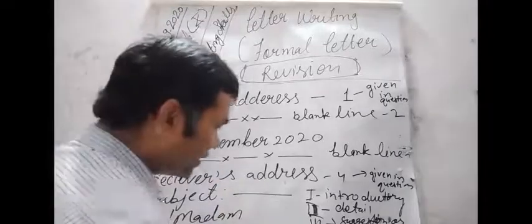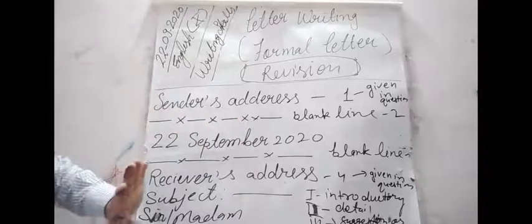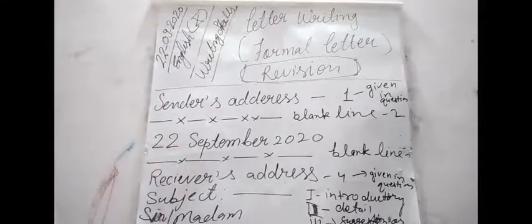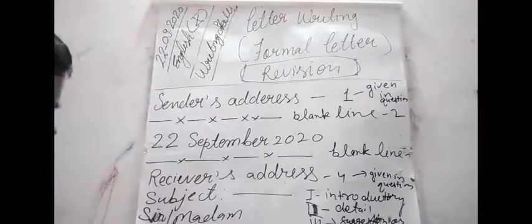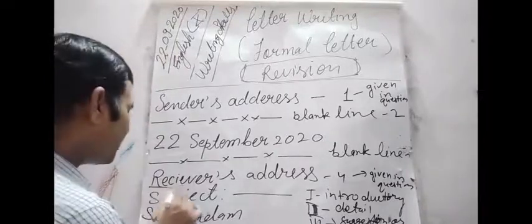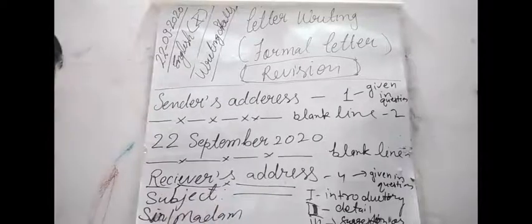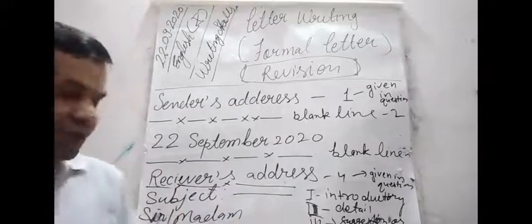Sorry, earlier I did not mention it. So: sender's address, then date, then receiver's address, then a blank line after the receiver's address, then subject and then salutation.